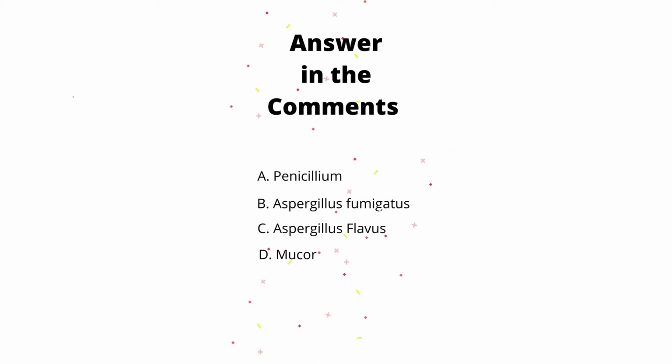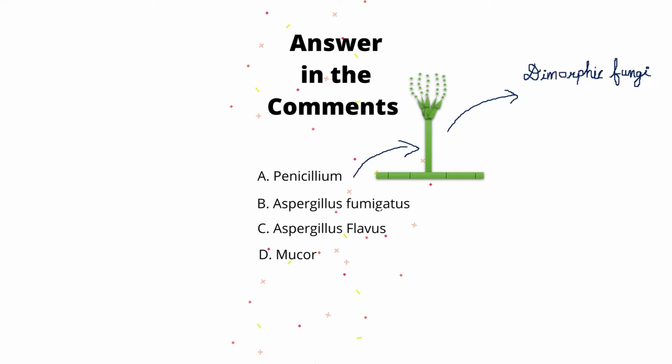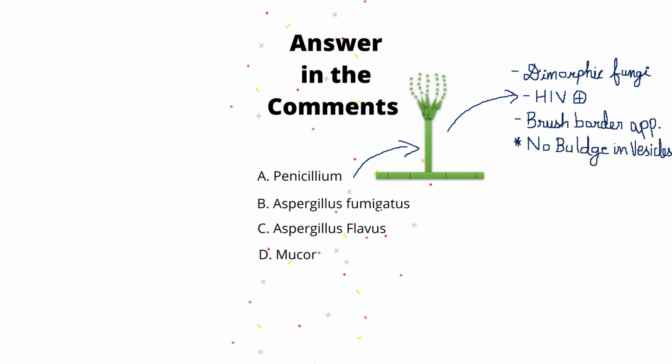So let's start with the penicillium. It is a dimorphic fungi and occurs as an opportunistic infection in HIV infected patients. It has a central septation and appears as a brush border. There will be no bulge in vesicles of the conidiophores.